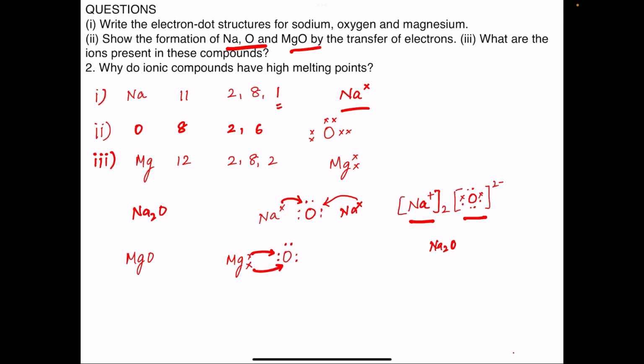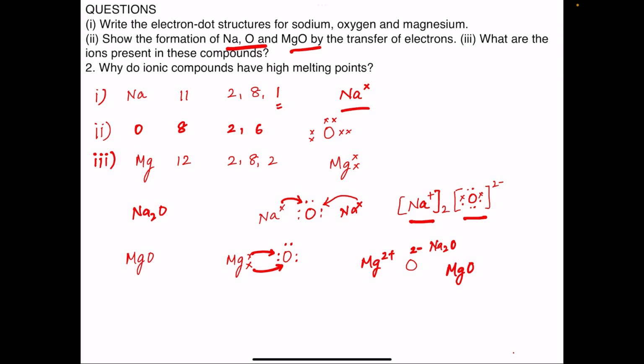So oxygen gets 2 units of negative charge. So magnesium loses 2 electrons and gets 2 units of positive charge. Oxygen accepts 2 electrons and it gets 2 units of negative charge. So the compound formed is magnesium oxide having the formula